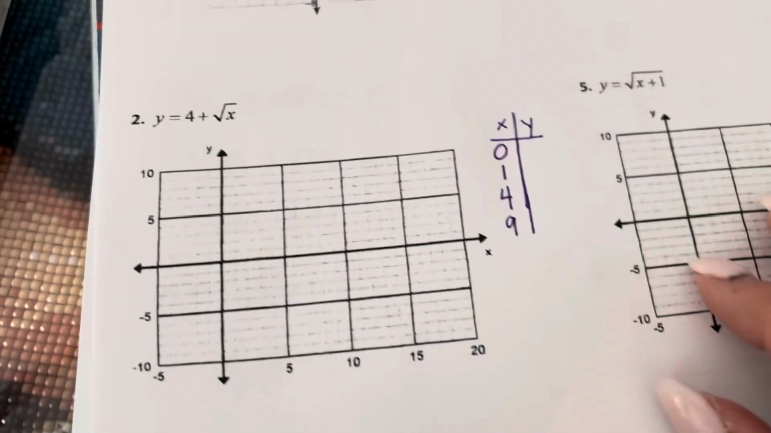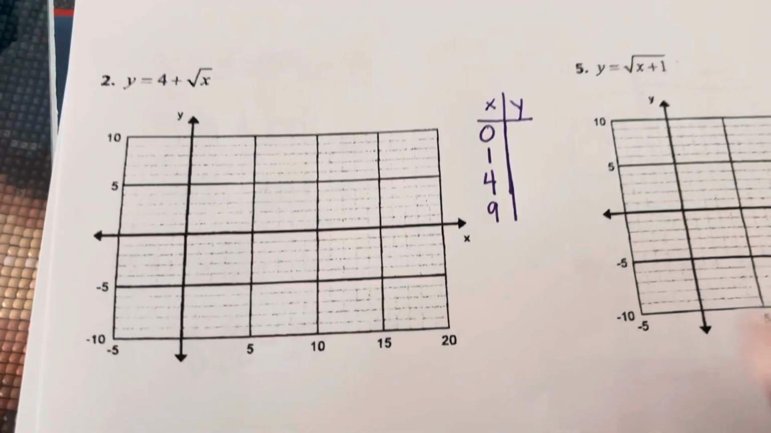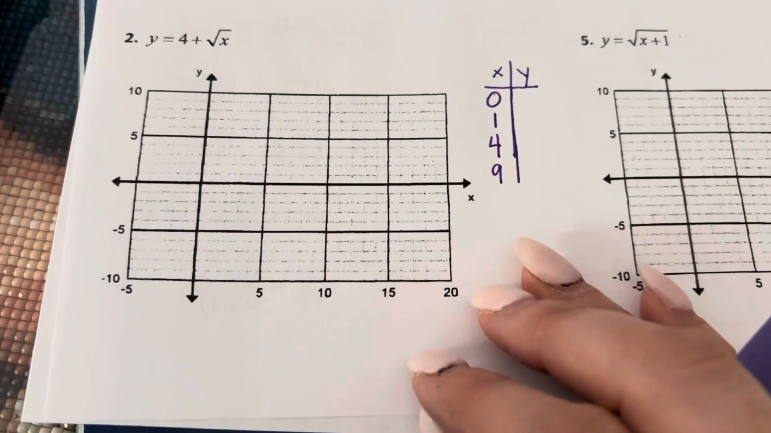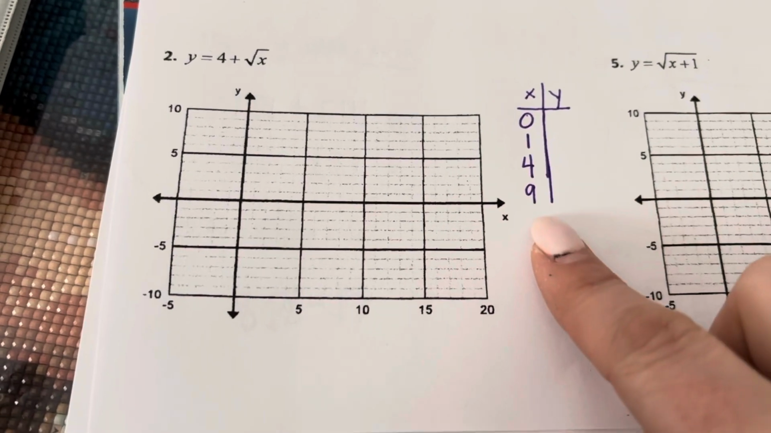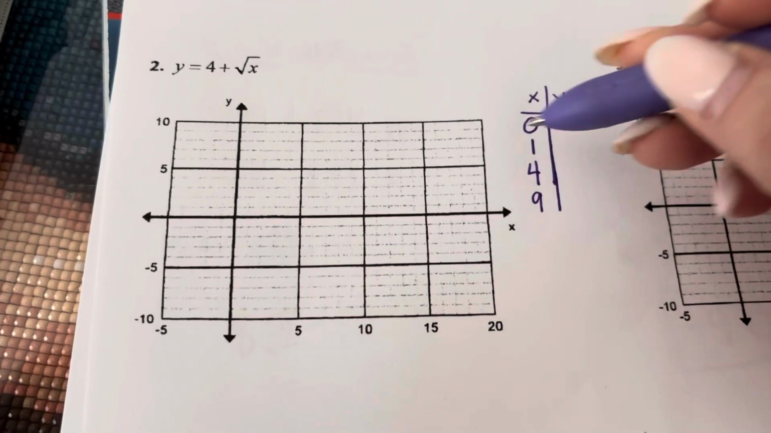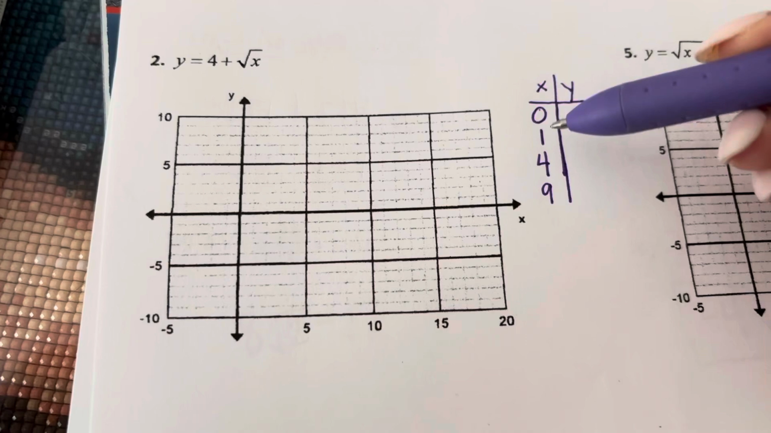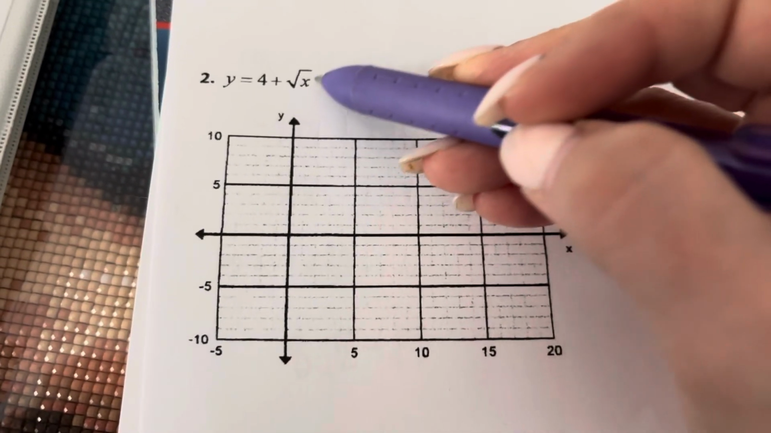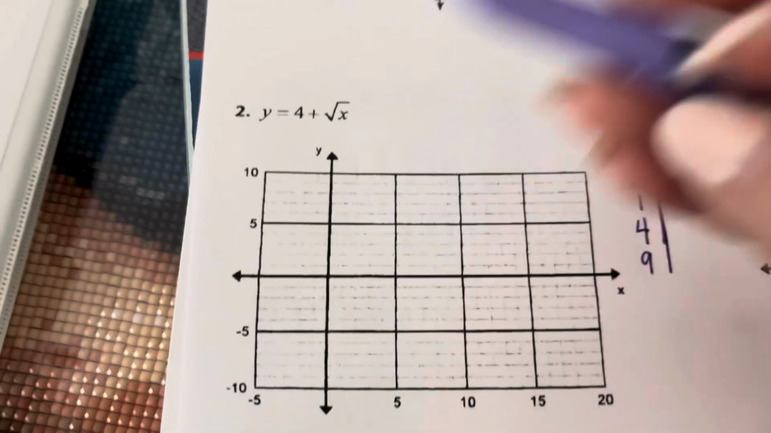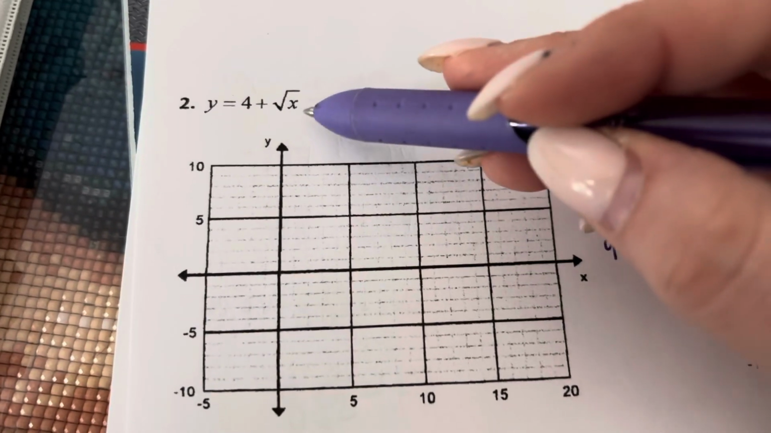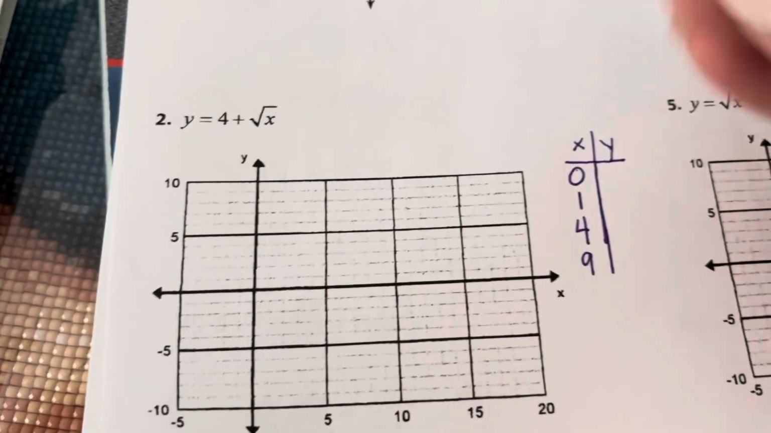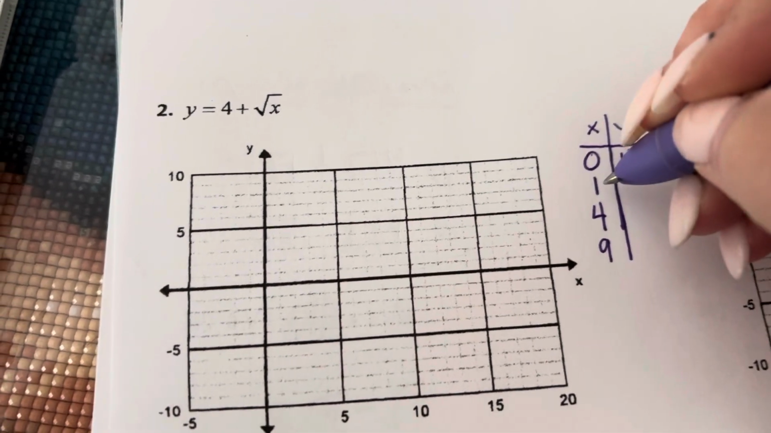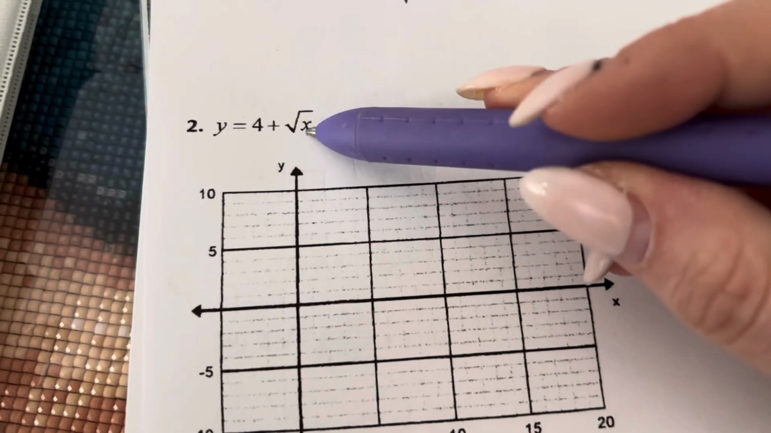For these two graphs on tomorrow's test, you will not have to give domain and range, but you will need to know where it starts. And it always starts whenever x is at, this square root has to be a 0. So if I put 0 in here, the square root of 0 is 0, plus 4 is 4.